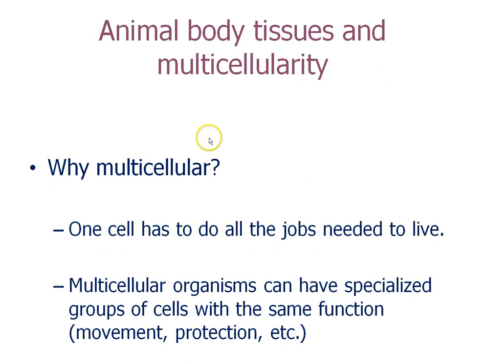Animal body tissues and multicellularity. Why be multicellular? Well, if you're one-celled, you have to do all the jobs with that one cell in order to survive, and there's nothing specialized in that one cell. If you're a bacterium, you might have some structures for movement, things like cilia and flagella to move through the water. However, you're not going to do anything very quickly or effectively because one cell can't do that much. Multicellular organisms, such as us, have specialized groups of cells that have the same function. For example, we have muscle cells that have actin and myosin protein inside that slide past each other so that we can move our body very quickly, much quicker than one cell could.